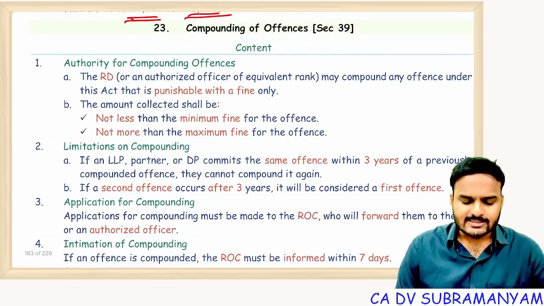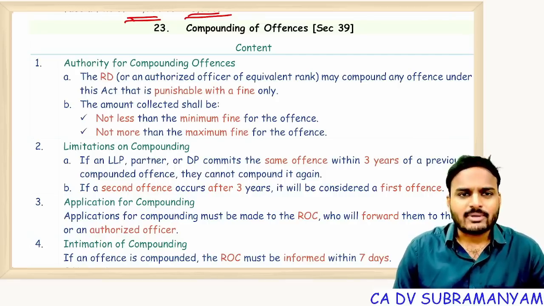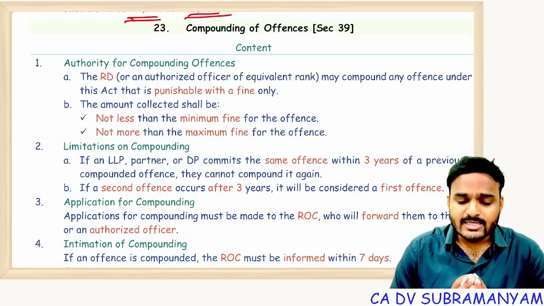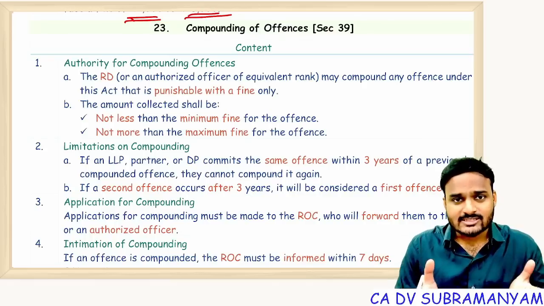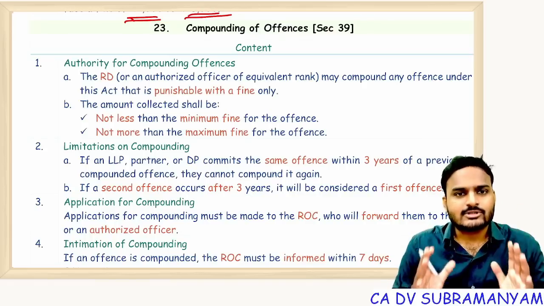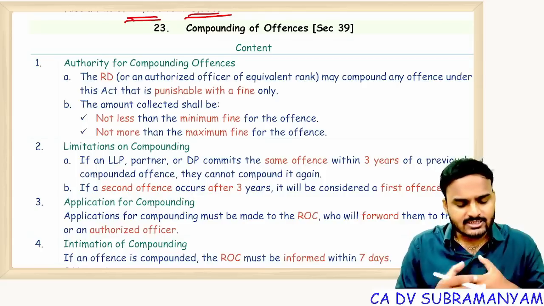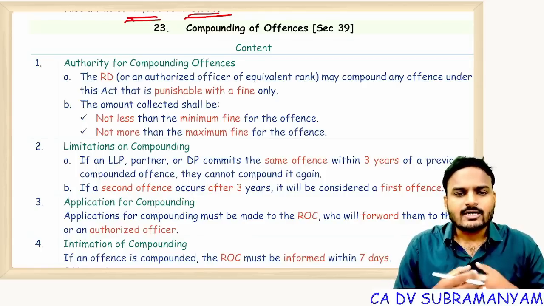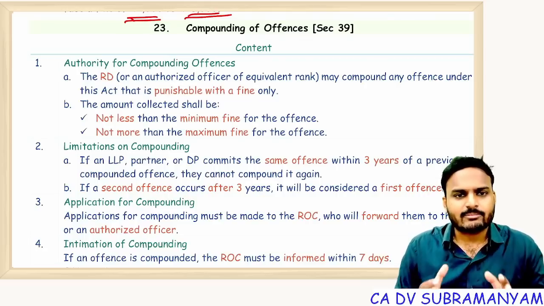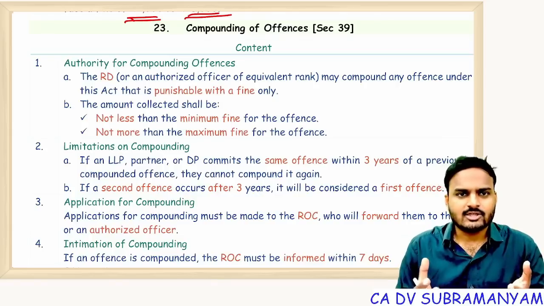Compounding of offenses. Compounding of offenses is nothing but compromise. Simply compromise. Getting it? The biggest advantage of compounding of offenses is that you can avoid lengthy court proceedings, lengthy legal proceedings. Here you will come before the authority and accept your mistake: "Sir, yes sir, I committed the offense, sir." So it's like self-confirmation, self-affirmation. No need of detailed, lengthy legal proceedings, sir. I'm admitting my mistake, so please punish me.